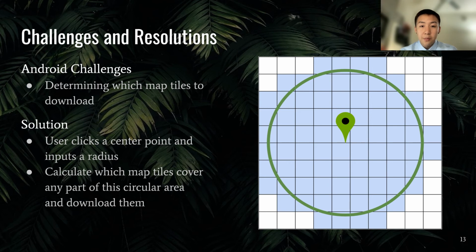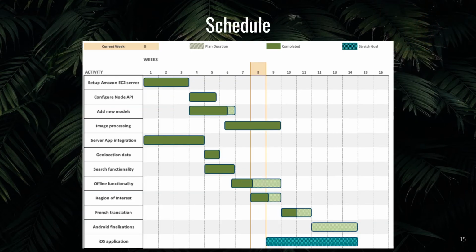The map tiles from each level will cover the area that the user inputs. It will ensure the selected area from each zoom level is covered by map tiles and downloaded to the phone folder for offline use.